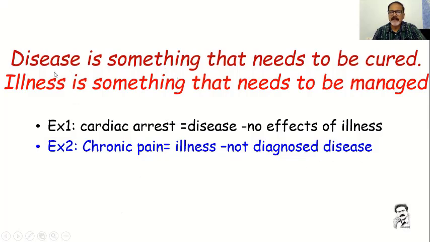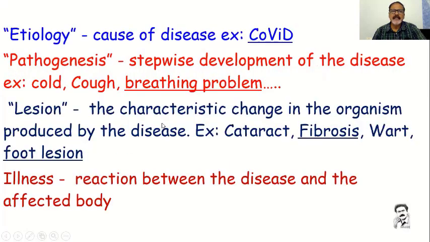So there is a little difference. Generally we will use them as synonyms, but disease is different from illness. And there are certain terms which you should know when you are dealing with medicinal chemistry. Etiology, the cause of disease.